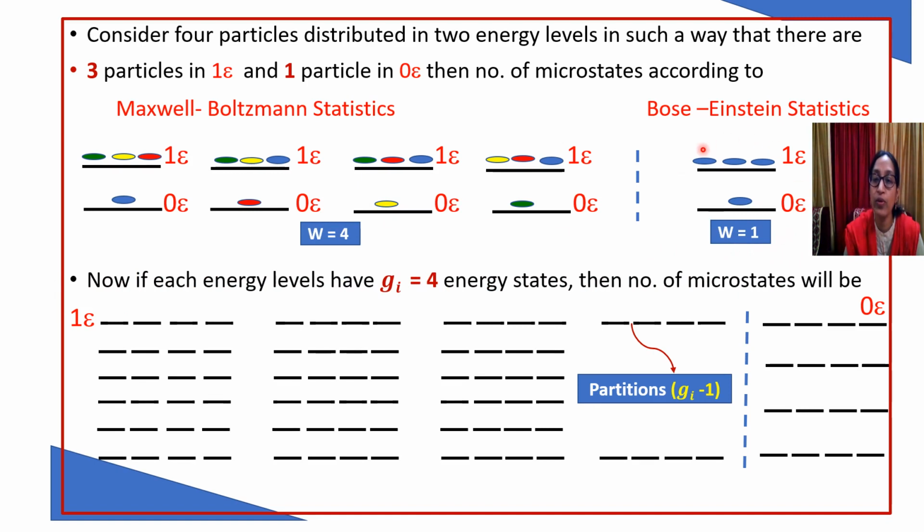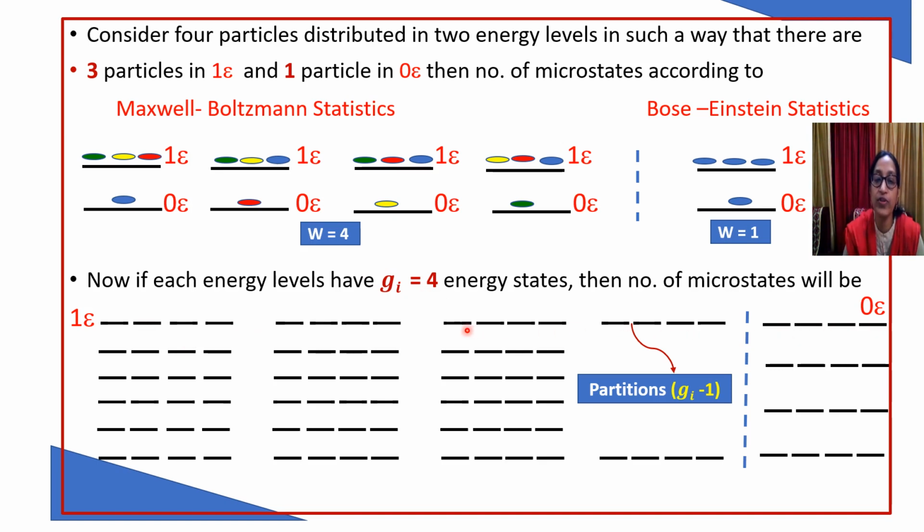Now this is a non-degenerate energy level. Now suppose these energy levels are degenerate, that means each consists of several energy states of the same energy. So suppose let us assume that this is made up of 4 energy states and again this is made up of 4 energy states. So how can we distribute? This degeneracy factor is given by the statistical weight factor g_i, which is taken as 4 here. In both the cases, in 1E as well as in 0E, we are considering. You can take any number.